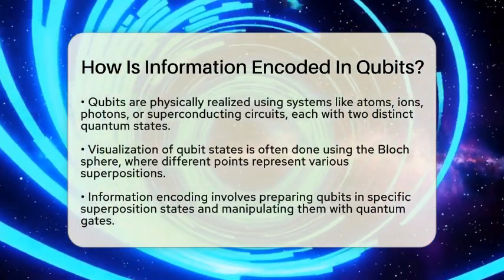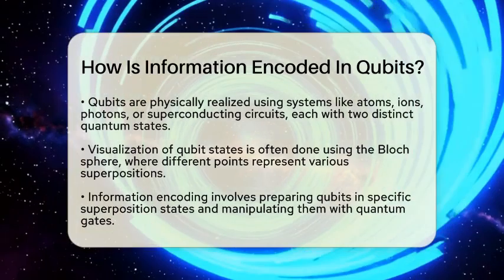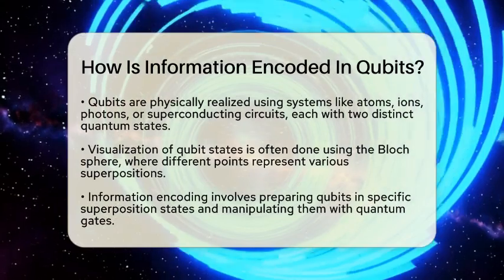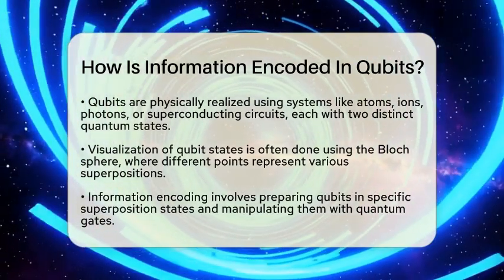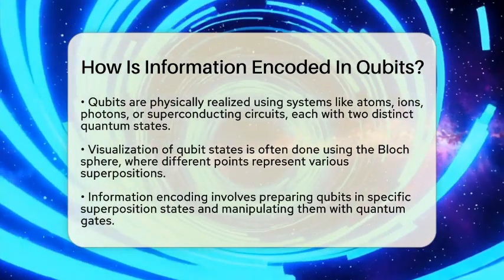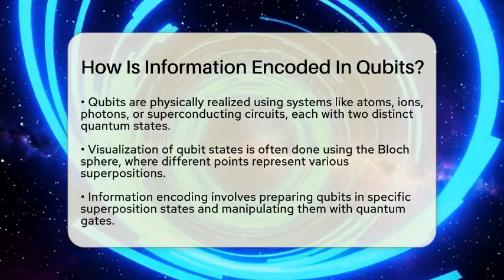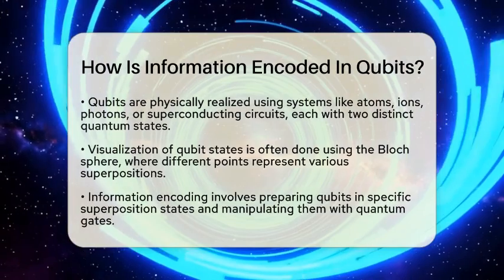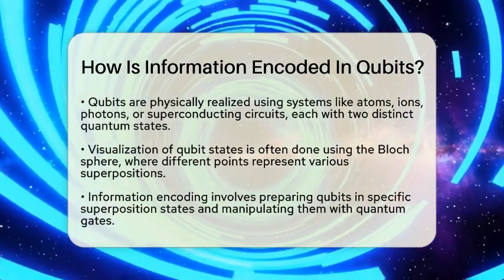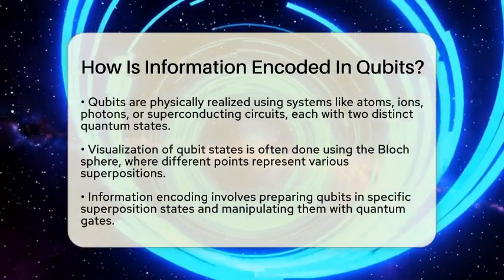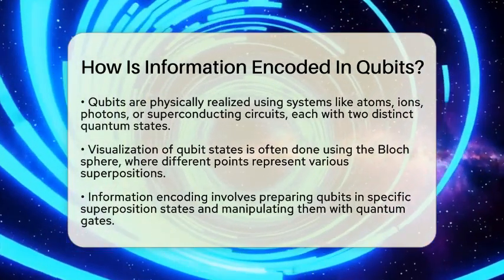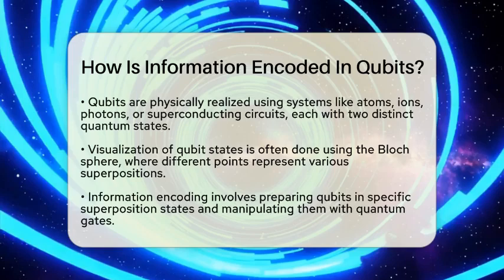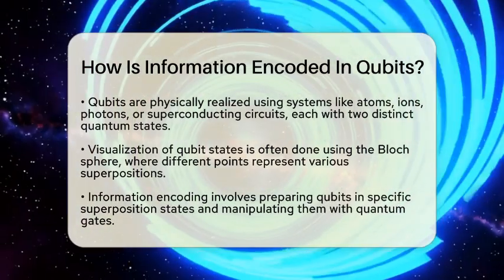Qubits are physically made from different systems such as atoms, ions, photons, or superconducting circuits. Each of these systems offers at least two distinct quantum states to represent the logical 0 and 1. For example, in a photon, the states could be different polarizations, while in an atom, they could be different energy levels. Visualizing a qubit on a sphere called the Bloch sphere helps us understand its state. The North Pole might represent 0, the South Pole 1, and any point in between is a superposition.